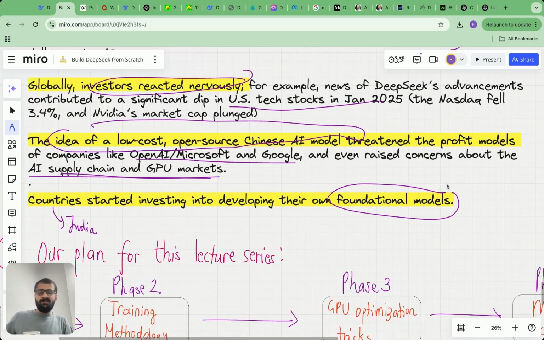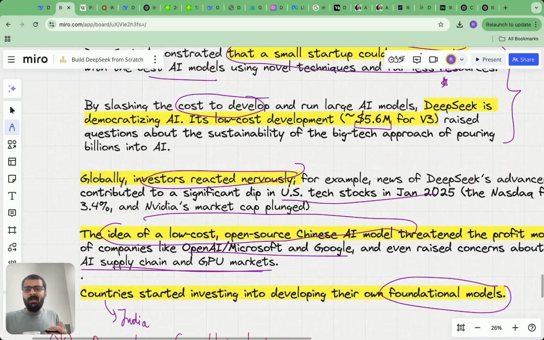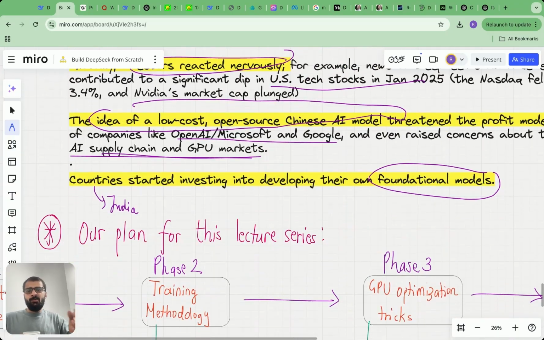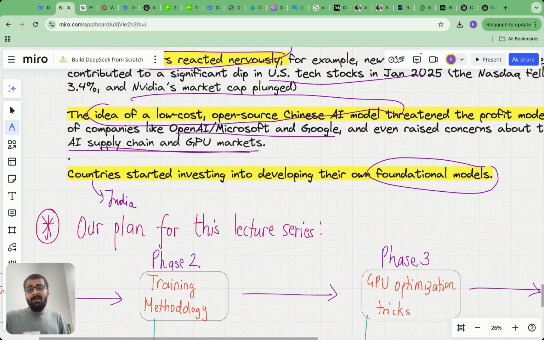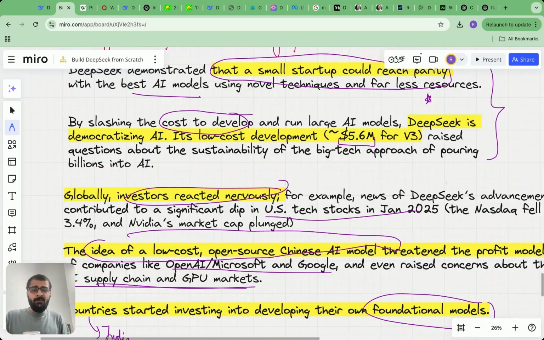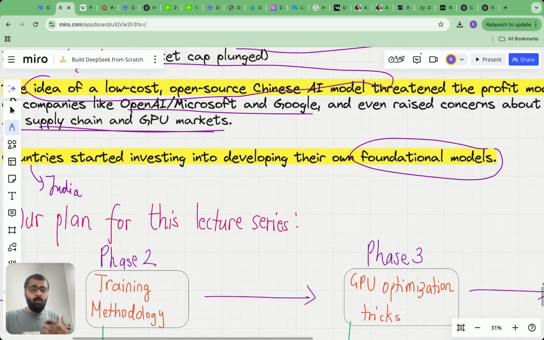Why only the US, and why only companies coming out of the US, right? Why not other companies with the resources which DeepSeek used build their own foundational models? So all of this discussion has been started. In fact, the Indian government has also released a call for building foundational models. That's pretty awesome, I think, and it's one of the main motivating factors for me to create this series.